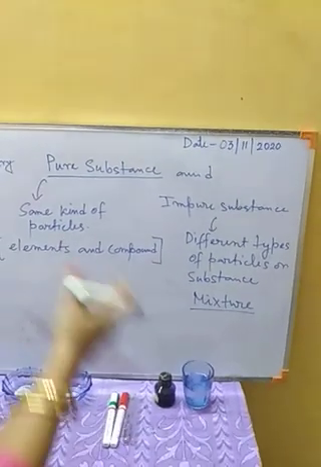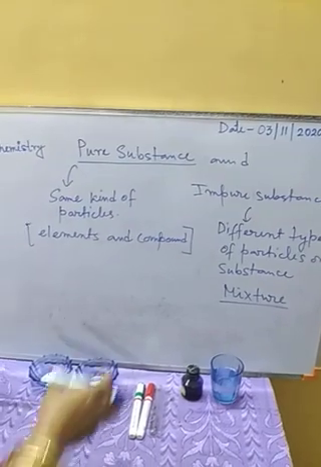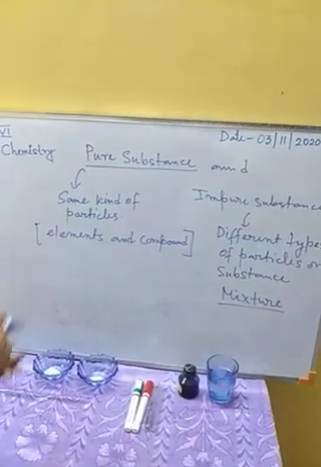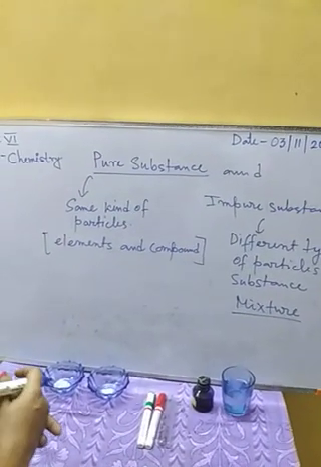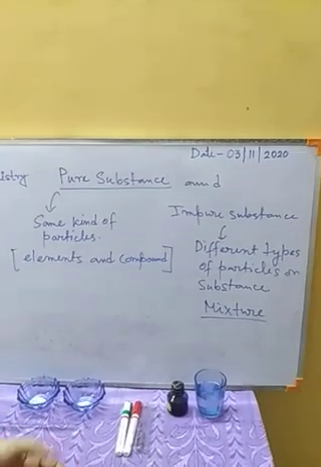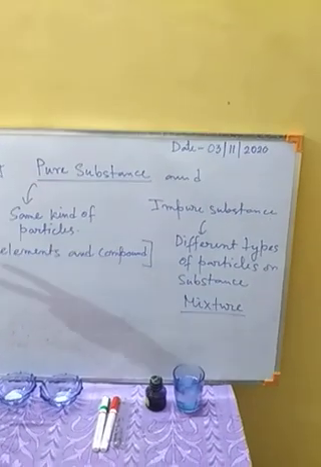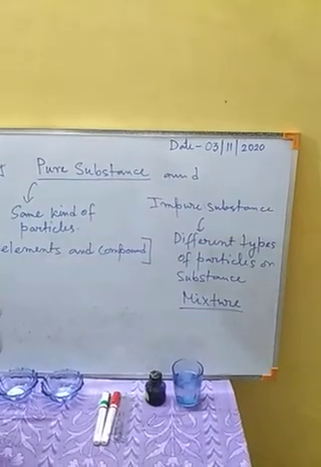Now let us discuss pure substances. Here we know different elements are there, and many compounds are there. If we break those, we can get a single kind of, same type of particles. That's why these are called pure substances. Suppose gold.